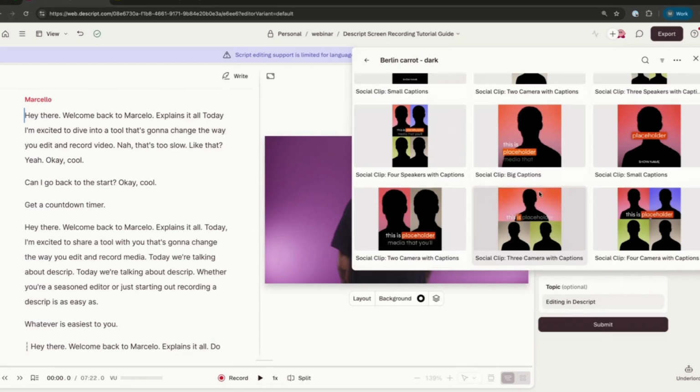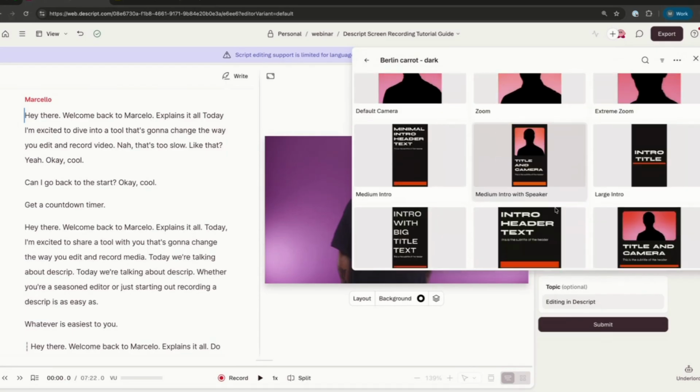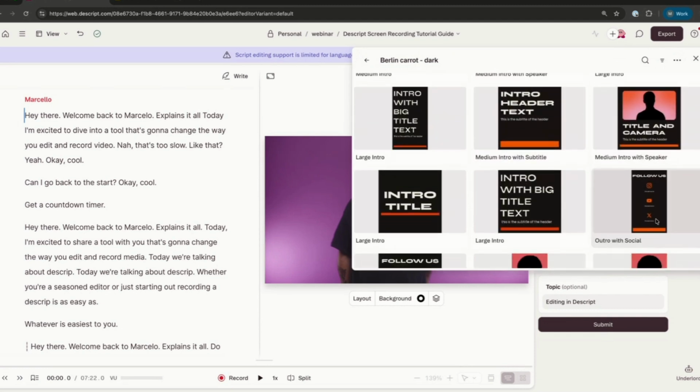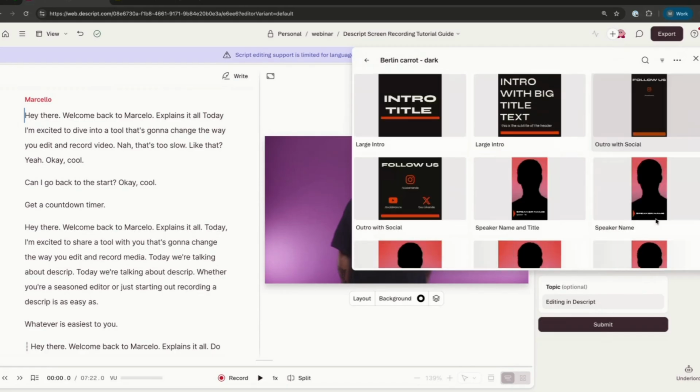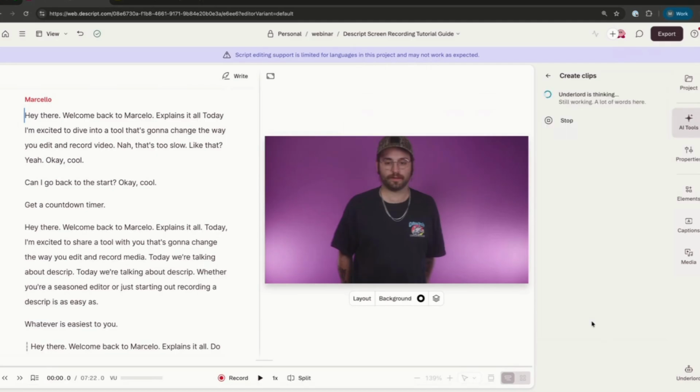Here, I also see a bunch of presets for two-ups, if I'm doing an interview, or if I want to do any kind of stylized piece like speaker intros, or outro socials where you would have your call to action to have them follow you after the recording. But again, any of these layouts can be selected. For the moment, I'll just pick a basic one with captions and the name at the bottom. Once I click submit, our AI is going to skim through the script and try to find anything that matches the topic that I entered.